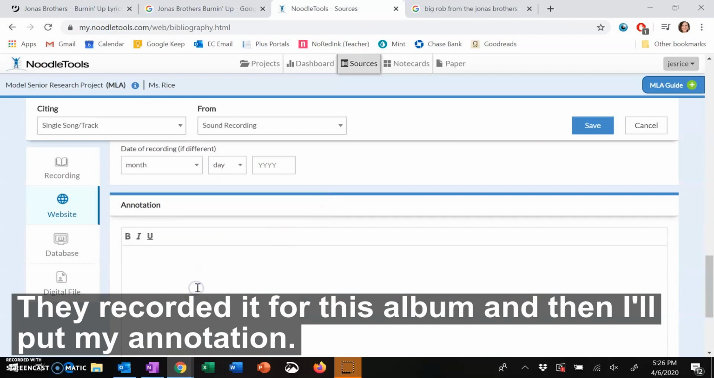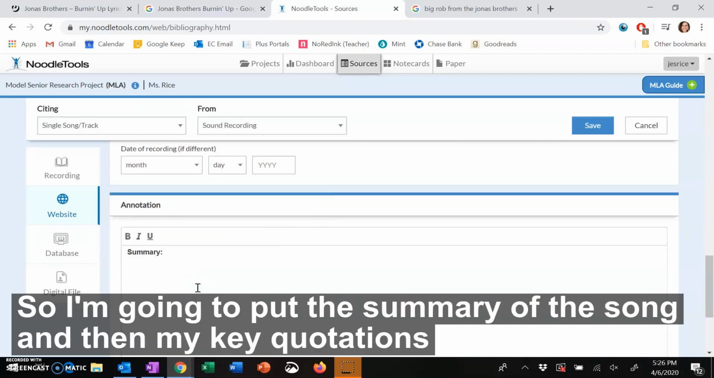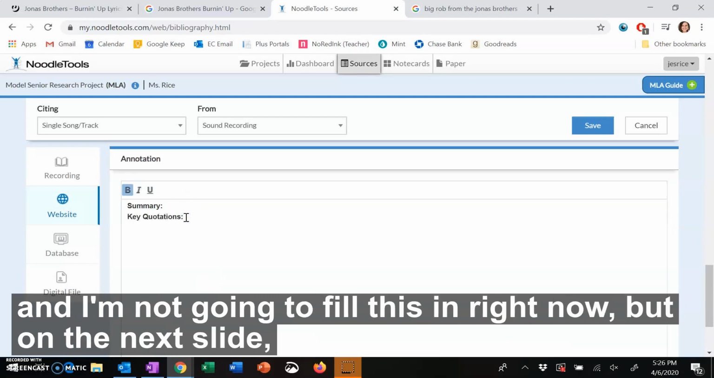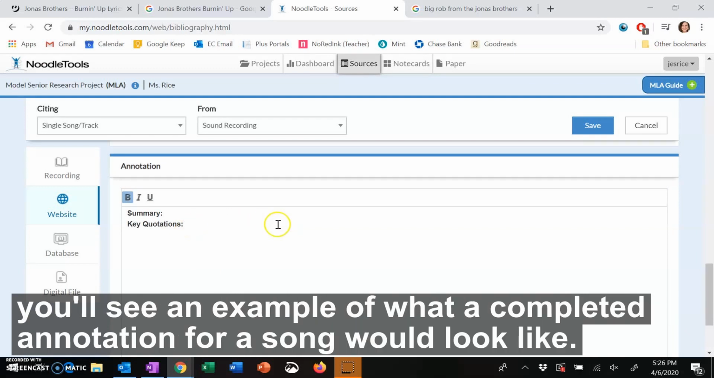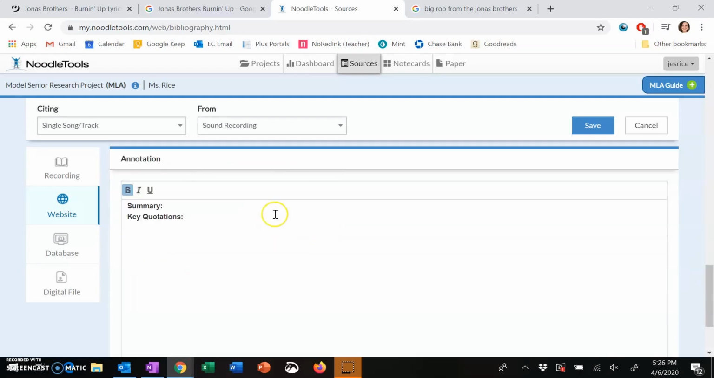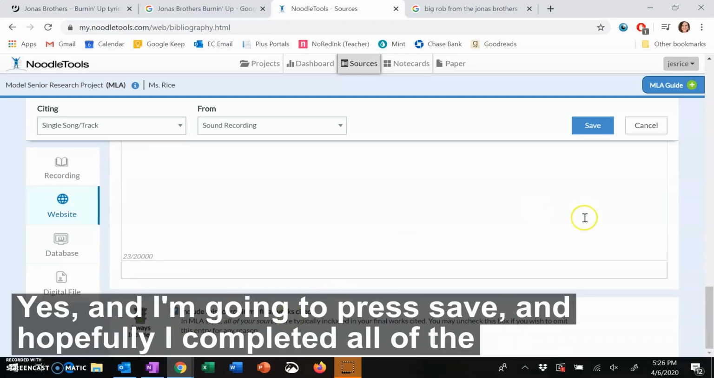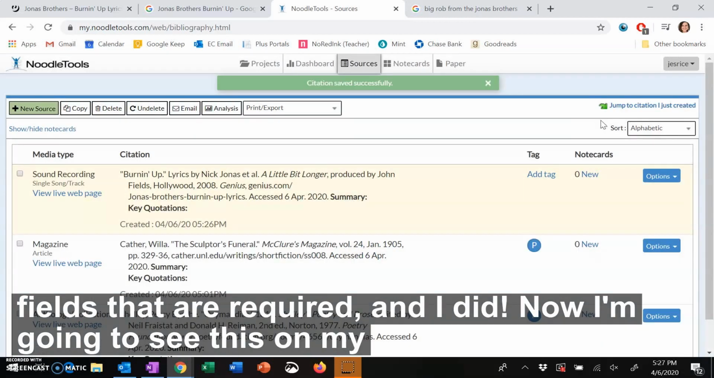And then I'll put my annotation. So I'm going to put the summary of the song and then my key quotations. And I'm not going to fill this in right now, but on the next slide, you'll see an example of what a completed annotation for a song would look like. Include this in my final works cited, yes. Then I'm going to press save, and hopefully I completed all of the fields that are required, and I did.